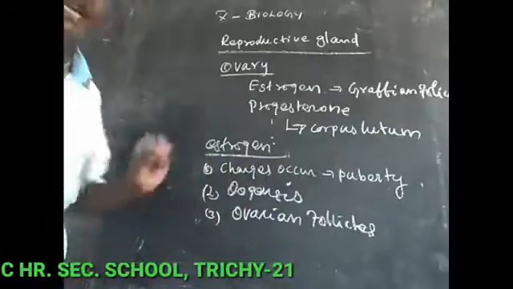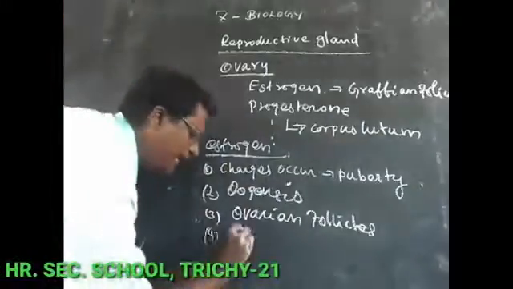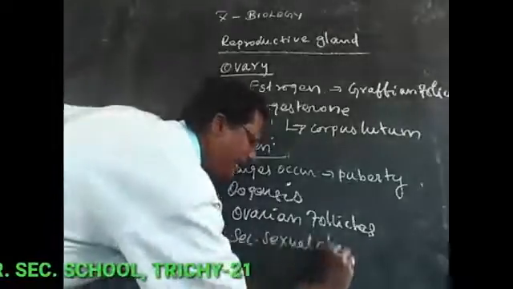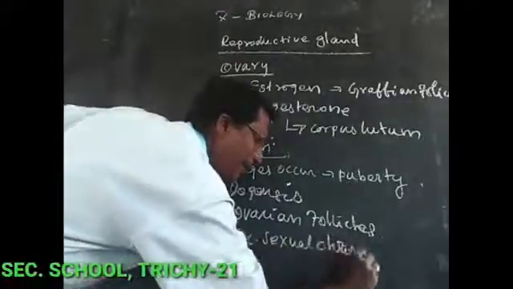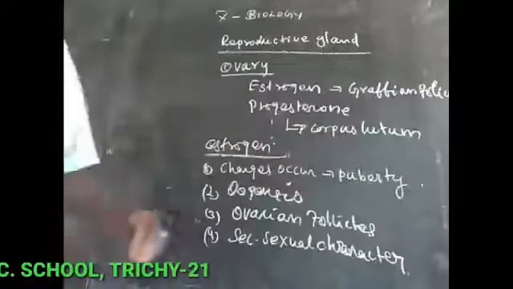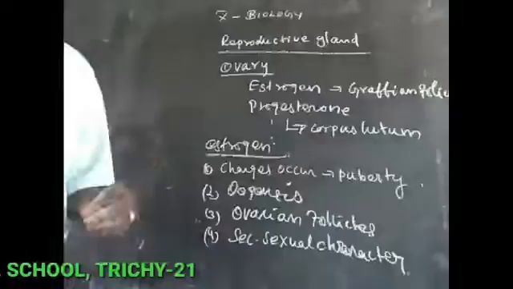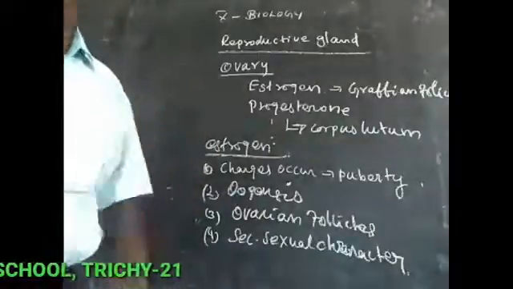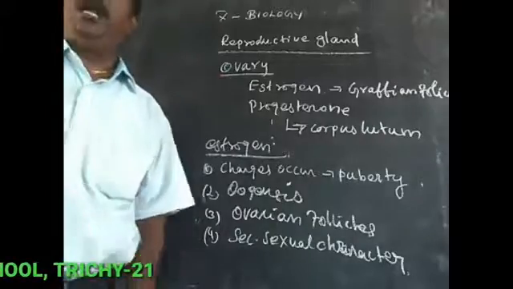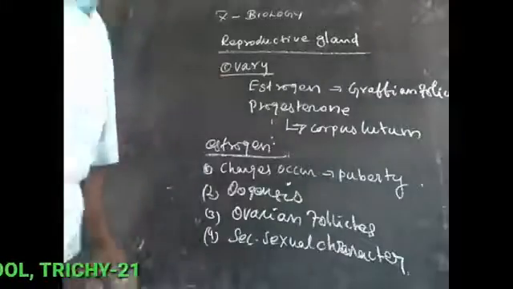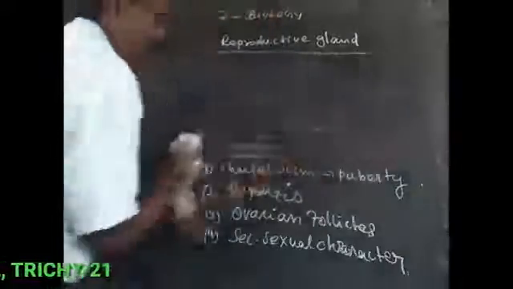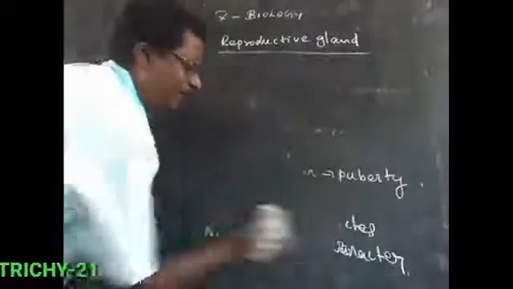And it promotes the development of secondary sexual characters in the female: breast development, a high-pitched voice, and hair distribution in the reproductive region. These are the secondary sexual characters in the female.